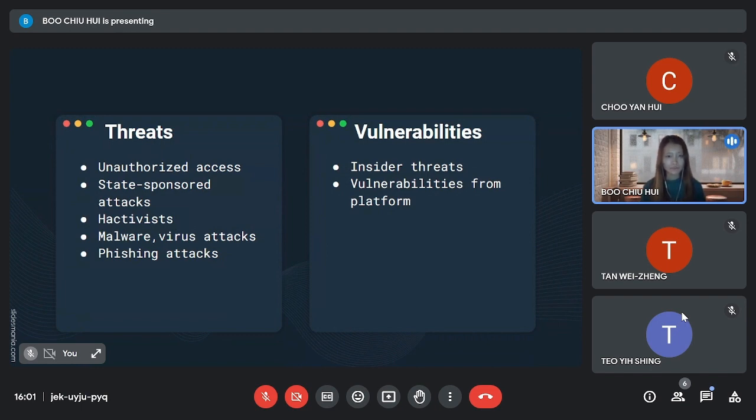And the vulnerabilities for this Microsoft 365 suite are the insider threats from employees with access to sensitive data. For example, human error is a very big thing, and there is a very high chance of leaking data, as they can enter miscellaneous attachments or leak sensitive or credential data on purpose, maybe, or by accident. And also the vulnerabilities from the platform itself, which may be exploited by hackers, like the firewall level of security not being at the highest level, and it can also be bypassed.